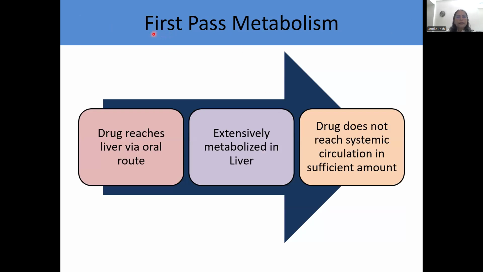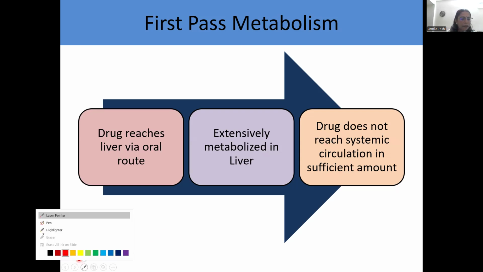We need to consider first pass metabolism while talking about drug metabolism. Okay, I think you have studied this first pass metabolism, but just a quick recap. The drug reaches liver via oral route. The drug is extensively metabolized in the liver. If it is extensively metabolized in the liver, such drug will not reach systemic circulation in sufficient amount. Why?